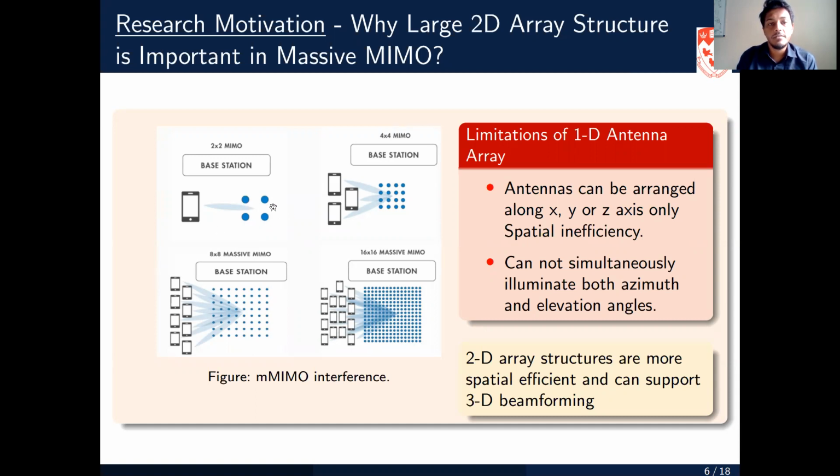So the research motivation for this work is, first of all, we need a large number of antennas at the base station, because by increasing the number of antennas at the base station, we can actually support a large number of users. But it has been seen that if we arrange the antenna elements in one dimension, which is a uniform linear array, it may not be possible to physically arrange them. Also, one-dimensional array structures may not be able to simultaneously resolve both the azimuth and the elevation angles. So when we talk about 3D beamforming, we would like to consider 2D array structures.